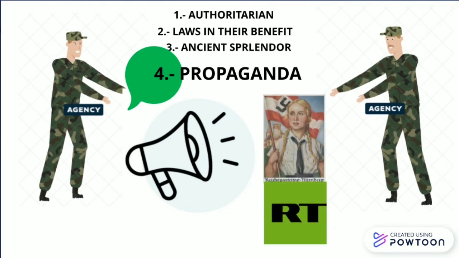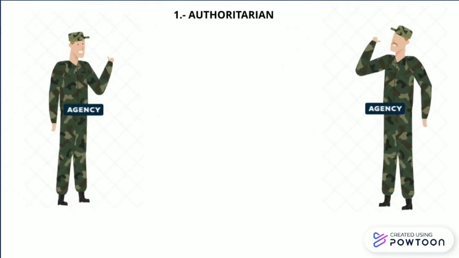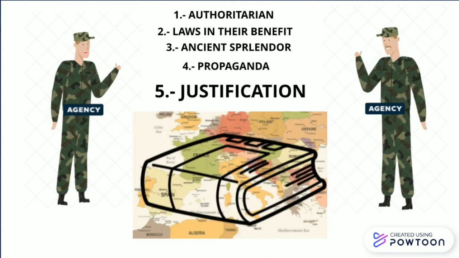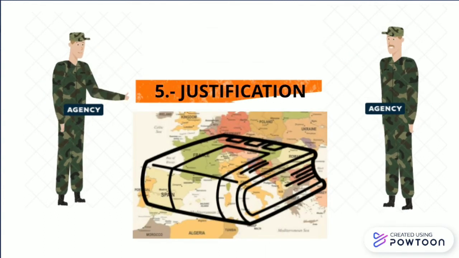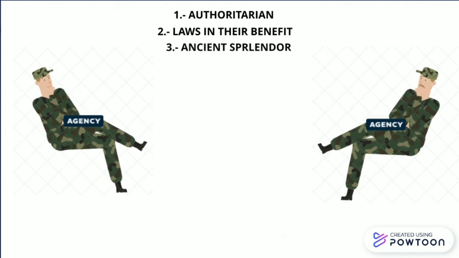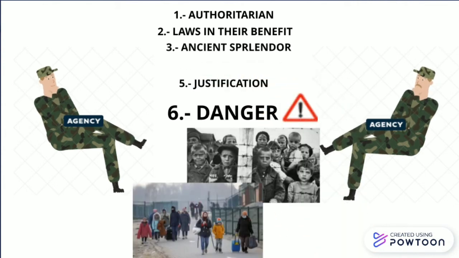For example, Putin with Russia Today. They both justify their acts with historical facts to annex other territories. And to finish, the danger of both characters is one thing that we need to be worried about.